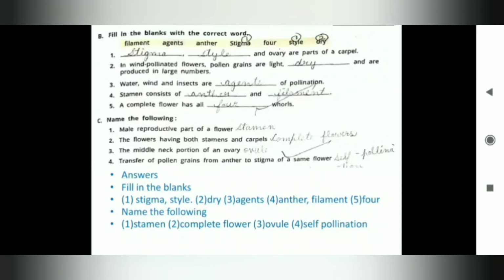Name the following. Male reproductive part of a flower is stamen. The flowers that have both stamens and carpels are known as complete flowers. Middle neck portion of an ovary is style. Transfer of pollen grains from anther to stigma of the same flower is self-pollination.